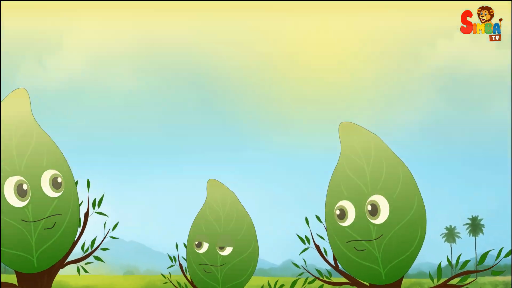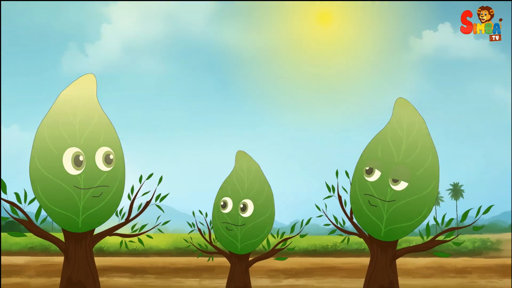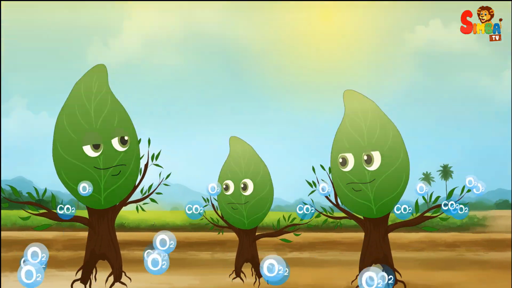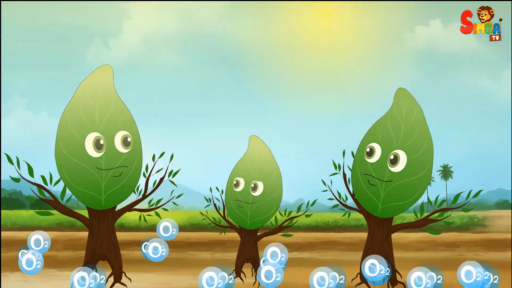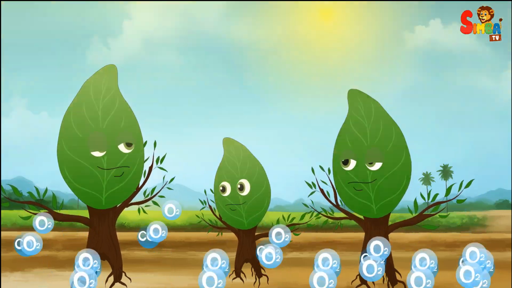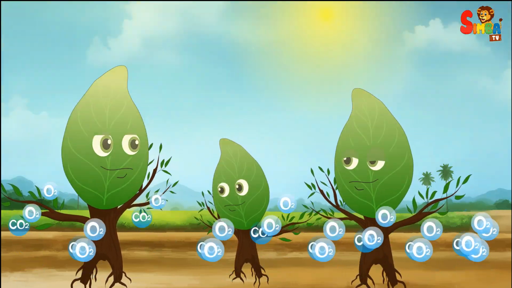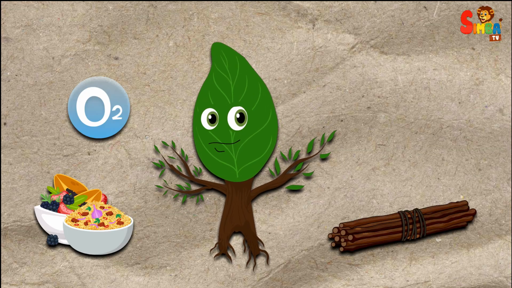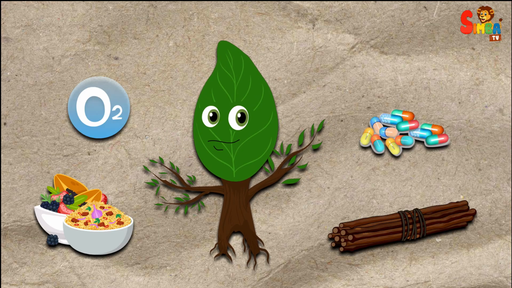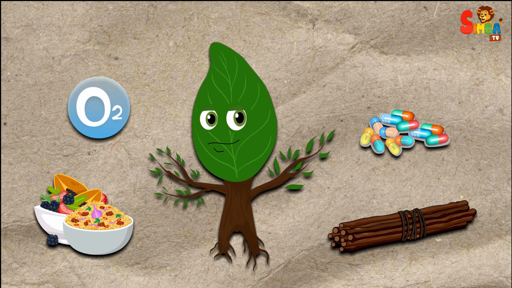Plants are living organisms that belong to the kingdom Plantae. They are primarily characterized by their ability to perform photosynthesis, a process that converts light energy into chemical energy, using carbon dioxide and water to produce glucose and oxygen. Plants are essential to life on Earth as they provide food, oxygen, and habitat for many organisms.